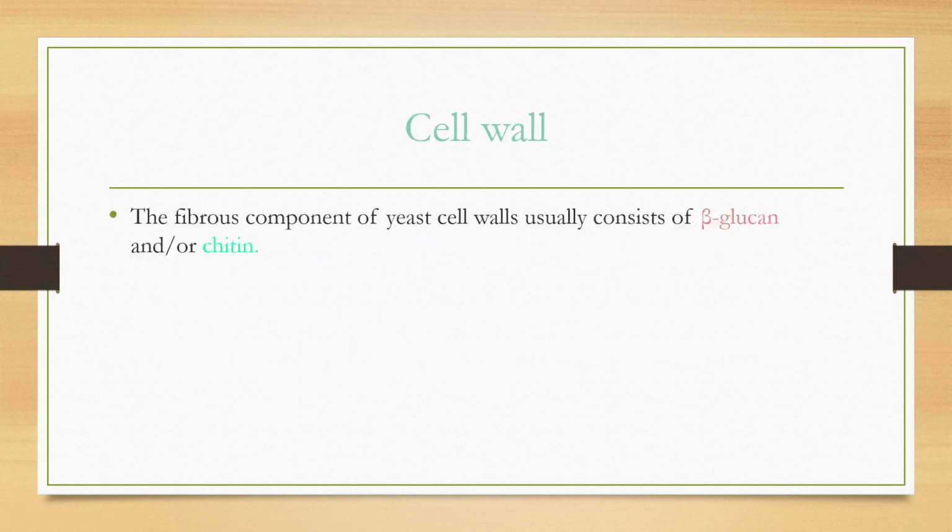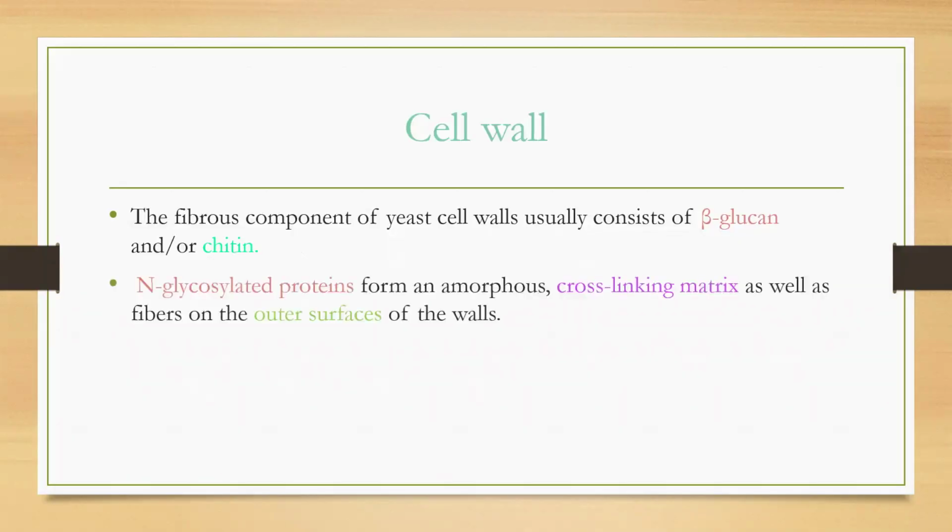Next one, cell wall. Yeast cell wall. The fibrous component of yeast cell wall usually consists of beta glucan and or chitin. Beta glucan or chitin both are same. Don't confuse. Next, N-glycosylated proteins form an amorphous cross-linking matrix as well as fibers on the outer surface of the walls.